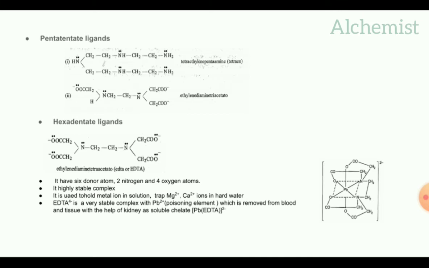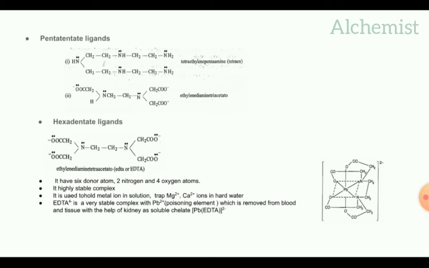Here is given the structure of EDTA, 6 donor atoms for the sharing of electron pairs, that is 2 nitrogen atoms and 4 oxygen atoms.